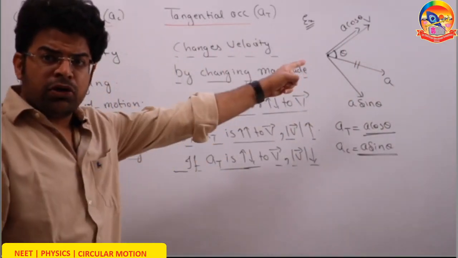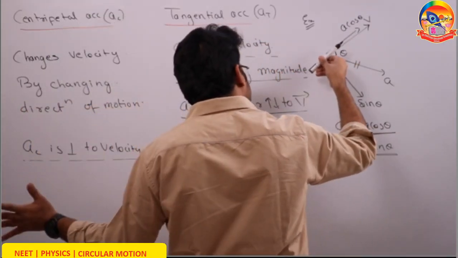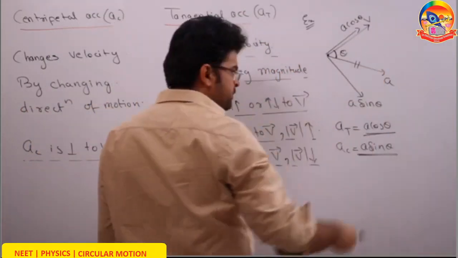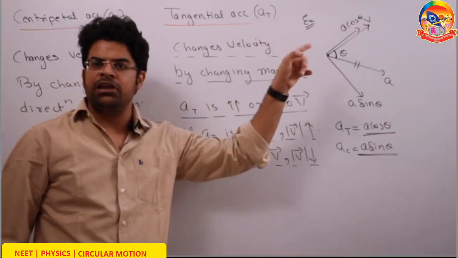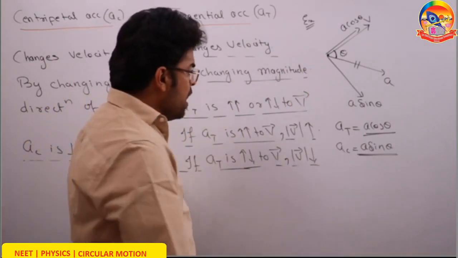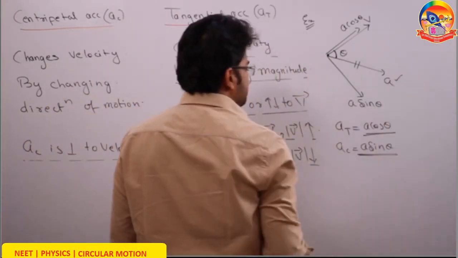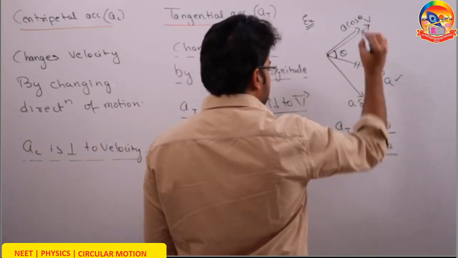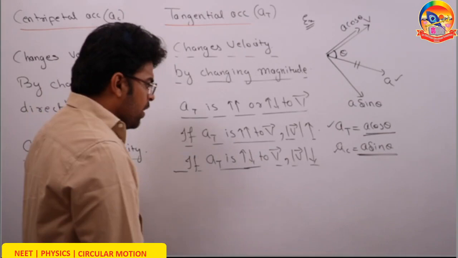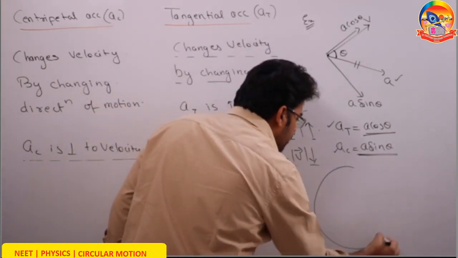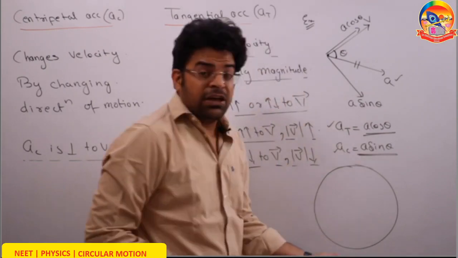Now in this particular example, since the component of acceleration, the tangential acceleration, came in the direction of velocity, the particle must be speeding up. Its kinetic energy must be increasing. Next thing, what is the net acceleration? A. What is the centripetal acceleration? A sin theta. What is the tangential acceleration? A cos theta. End of story. Now let's say a particle moves in a circle, because we are learning circular motion after all.